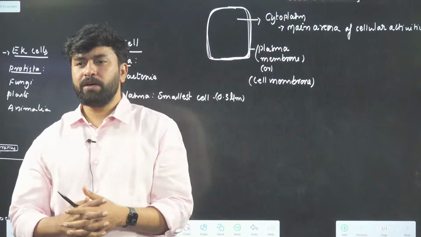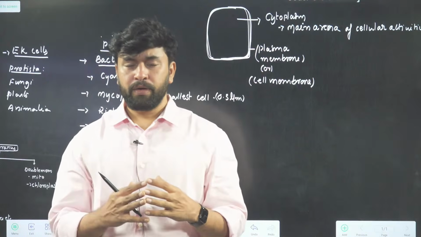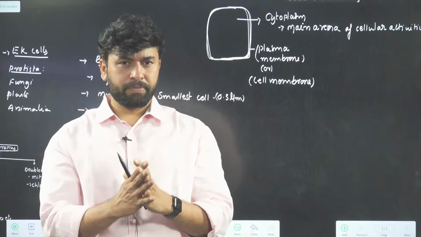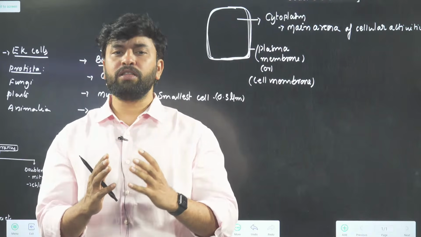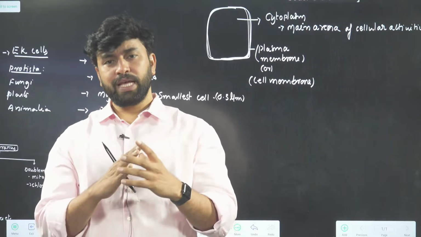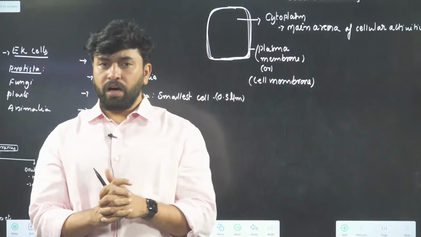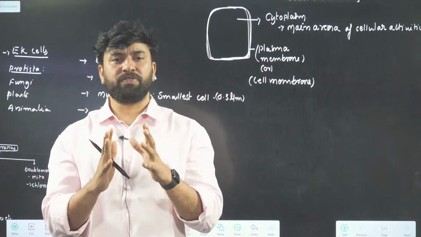Since we are talking about modifications of the cell, observe, different cells will have different structures and shapes. Simply, structure and shape of the cell depend on the function that it performs. Cells will have different shapes, different sizes, different structures. All these modifications are developed depending upon the function the cells perform.